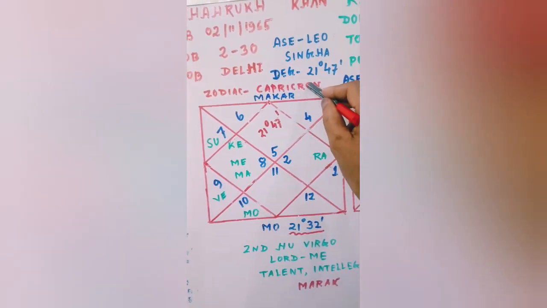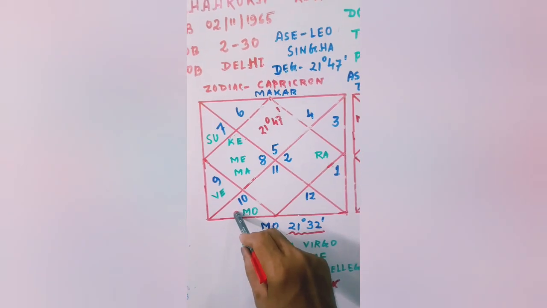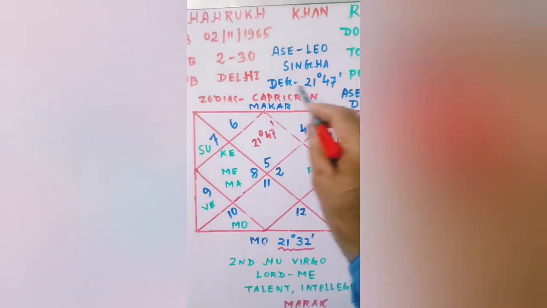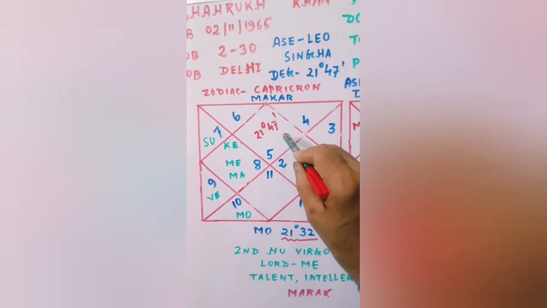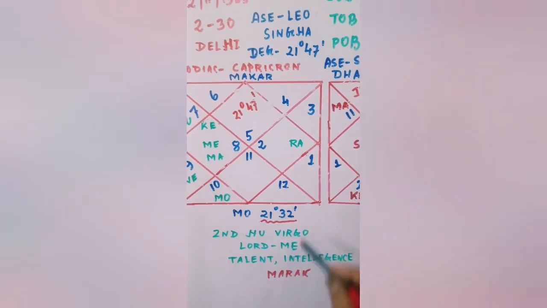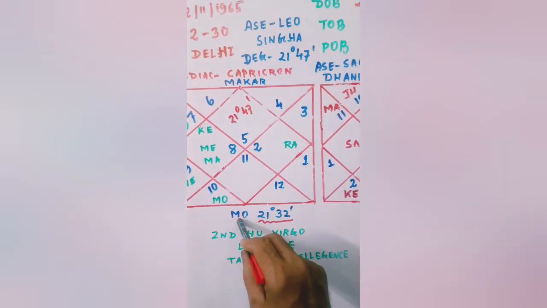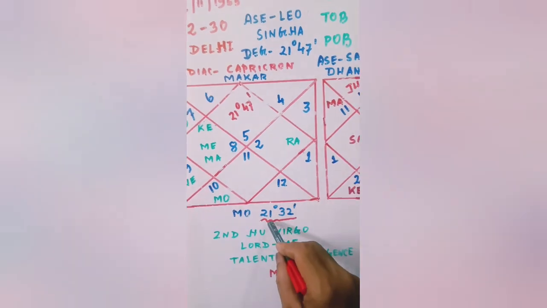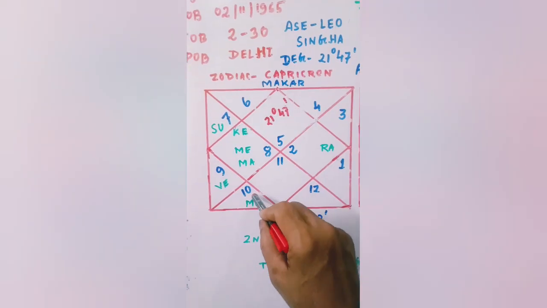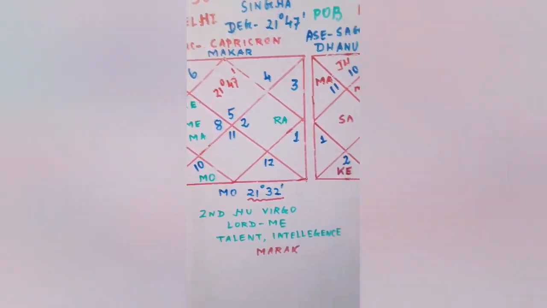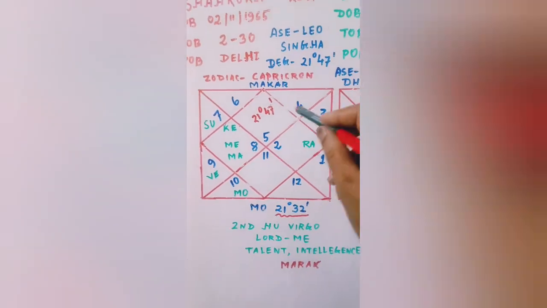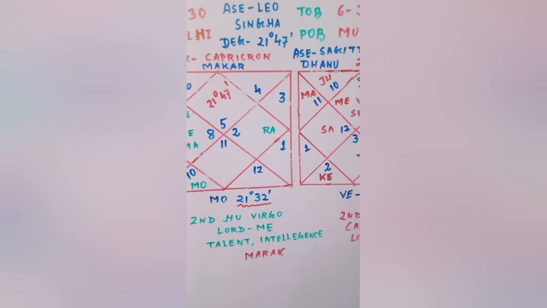And zodiac is Capricorn, that is Makar Rashi, Simha Lagna. In this chart, the ascendant degree is 21 degrees 47 minutes. From all the planets, only Moon is compatible with this degree, 21 degrees 32 minutes. Now Moon is placed in the 6th house of Capricorn sign. So Moon is the main guiding factor for Shah Rukh Khan to improve his life.